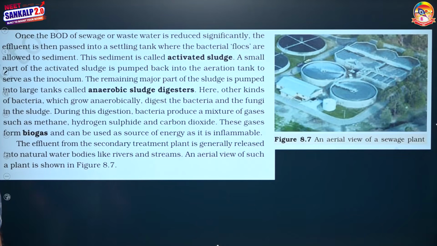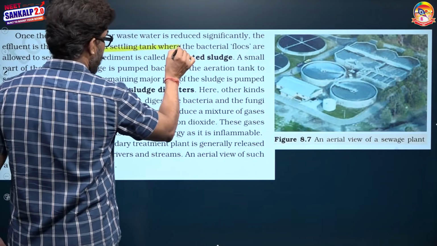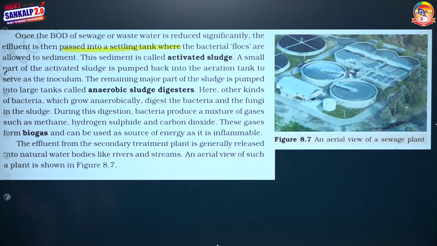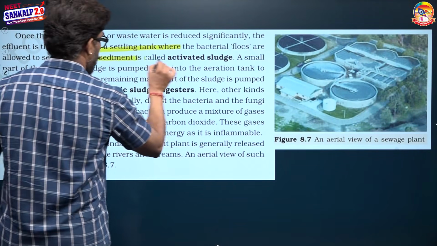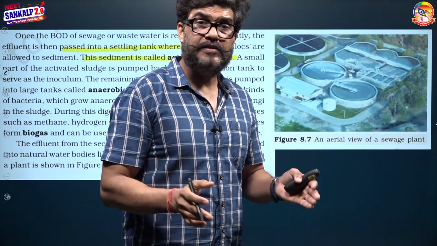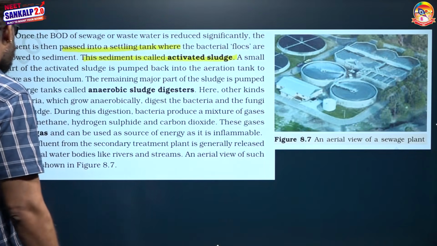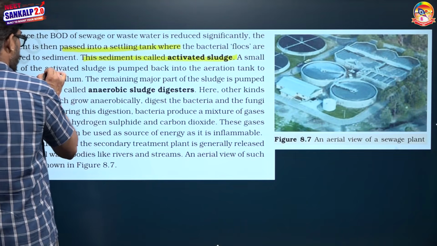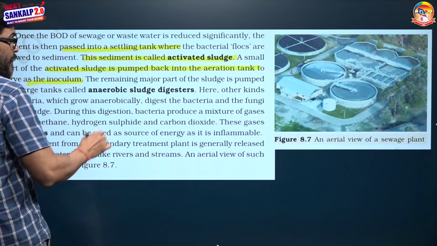Once the BOD of the sewage or waste material is reduced significantly, this material is then passed into the settling tank, the secondary settling tank, where flocs get sedimented, and this sediment is known as activated sludge. Activated sludge means the sedimented flocs. A small part of this activated sludge is pumped back into the aeration tank to act as an inoculum, and the remaining part